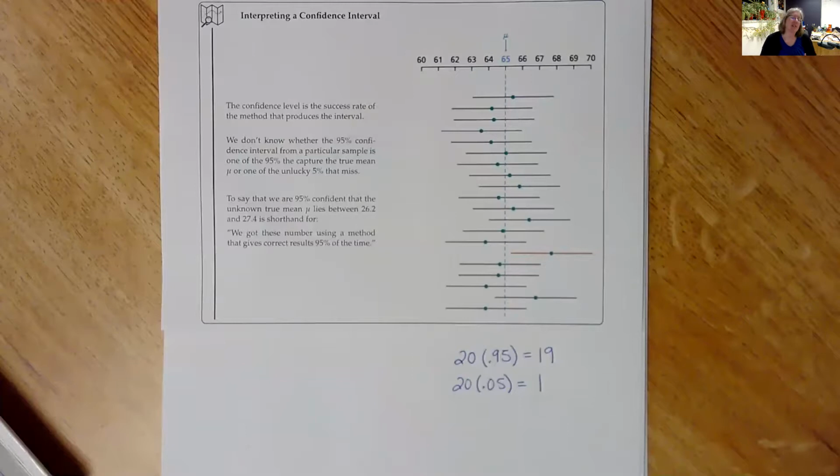Okay, so when you give up some of your certainty, it allows you to narrow that interval down. Okay, but it does mean that more of those intervals are going to be a miss. All right, so I hope that kind of gives you some insight into what that confidence percentage actually means.